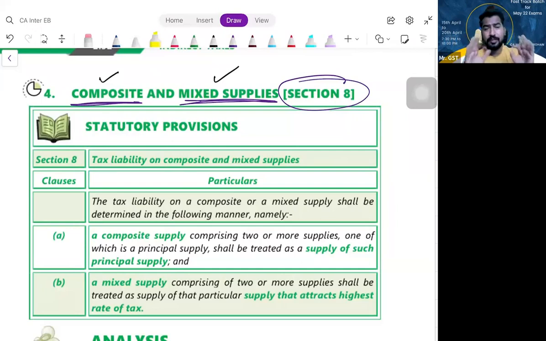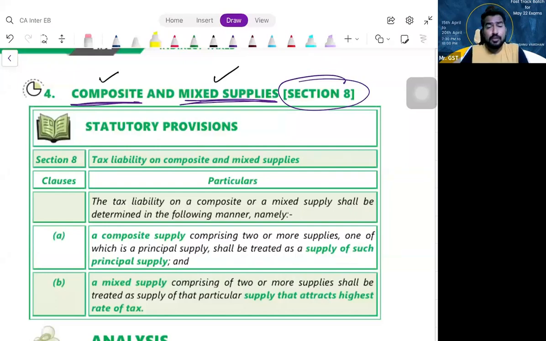Here, please understand, there is always a scope for debate. Why? Because there is no standard formula, like (A plus B) whole square is equal to A square plus B square plus 2AB. There is no formula to decide whether it is a composite supply or mixed supply. You may feel it is composite, but the department may feel it is mixed, and vice versa. So there is a scope for debate or litigation. So just ignore that. Let us go generally. Here they won't test that deeply.